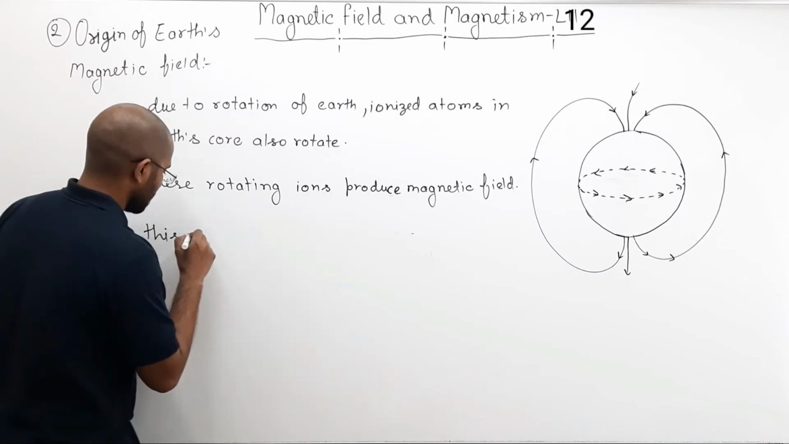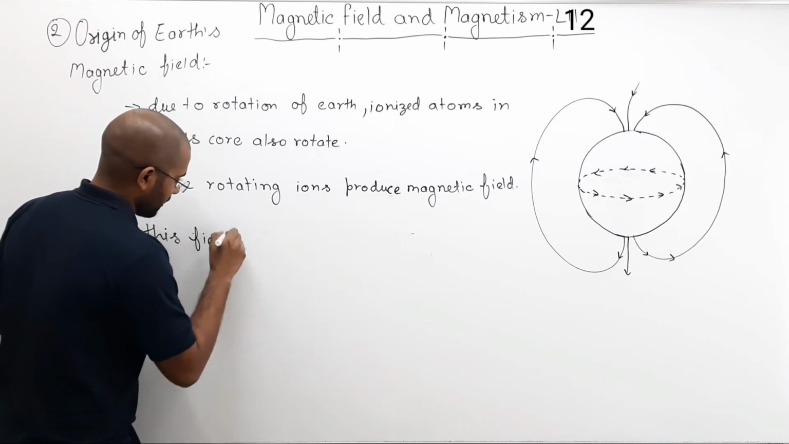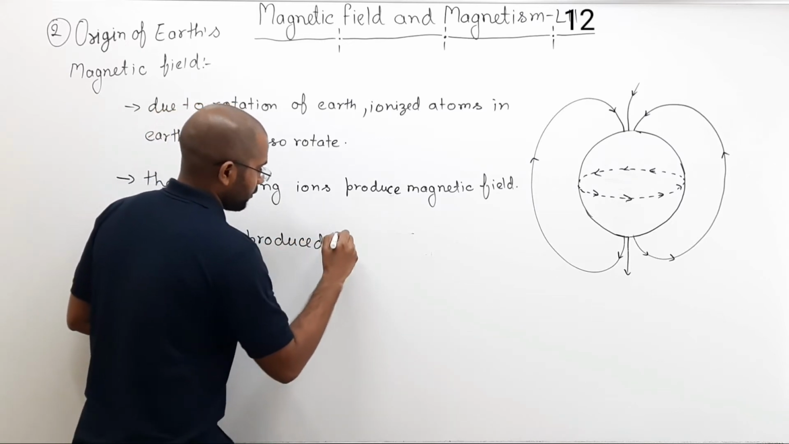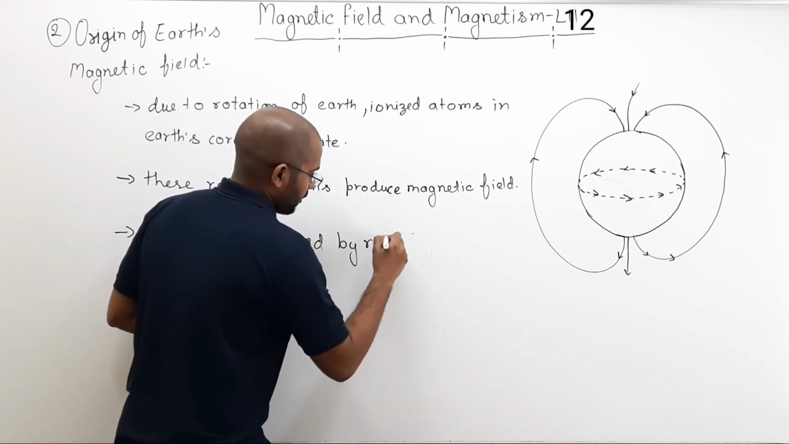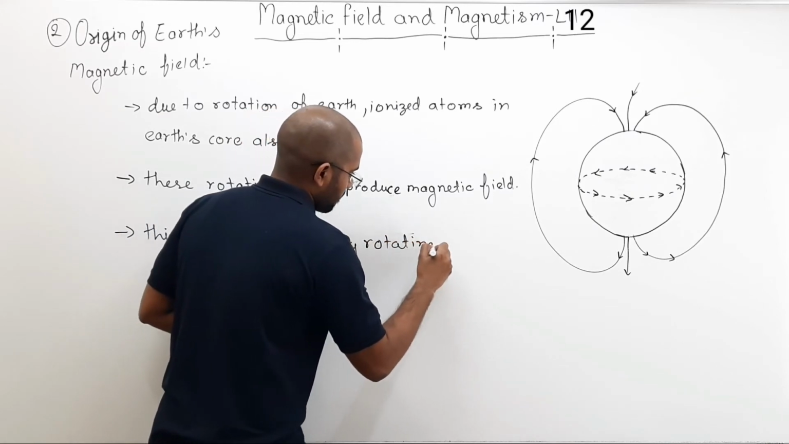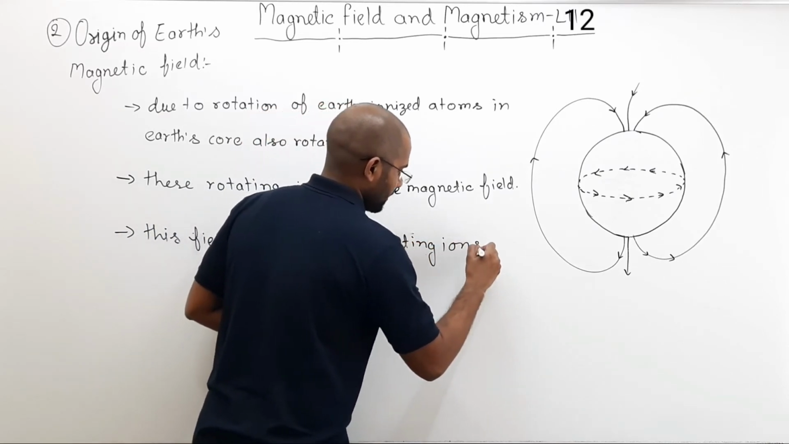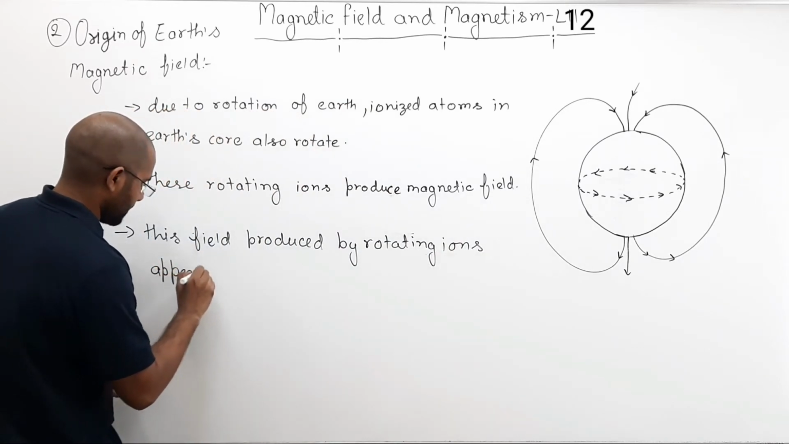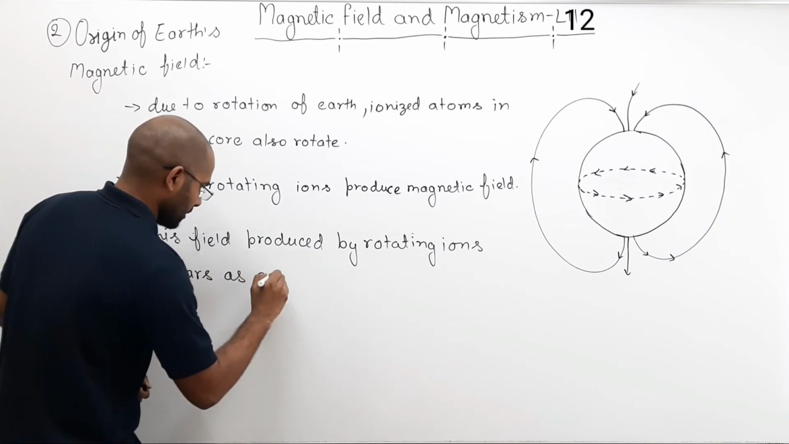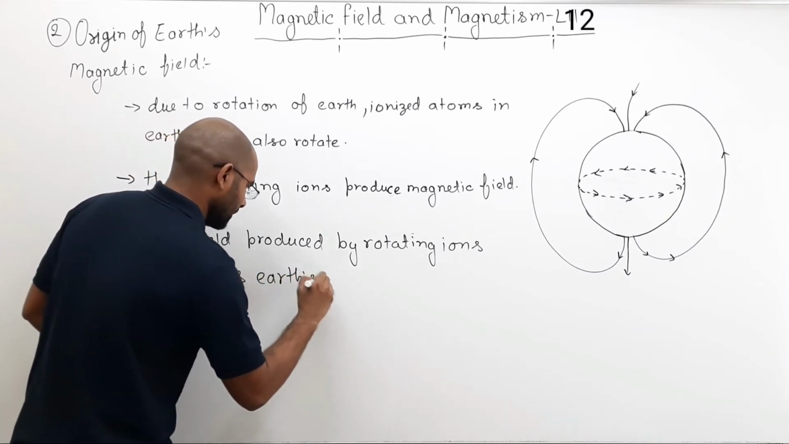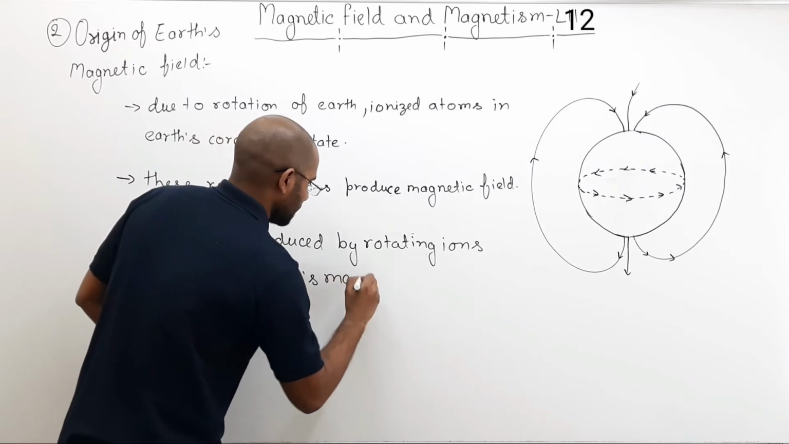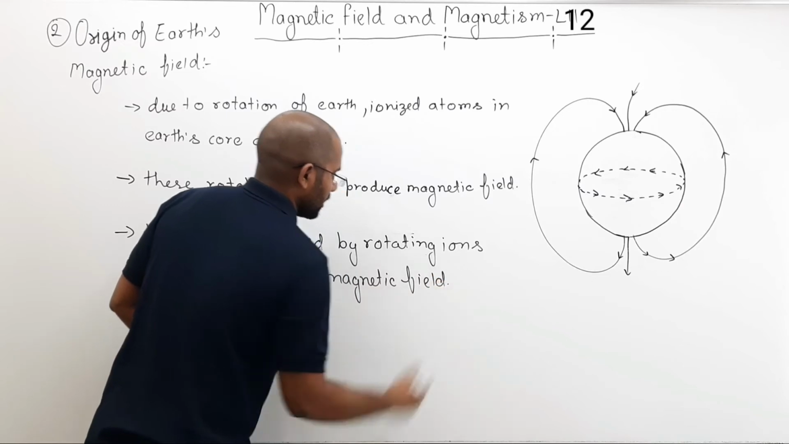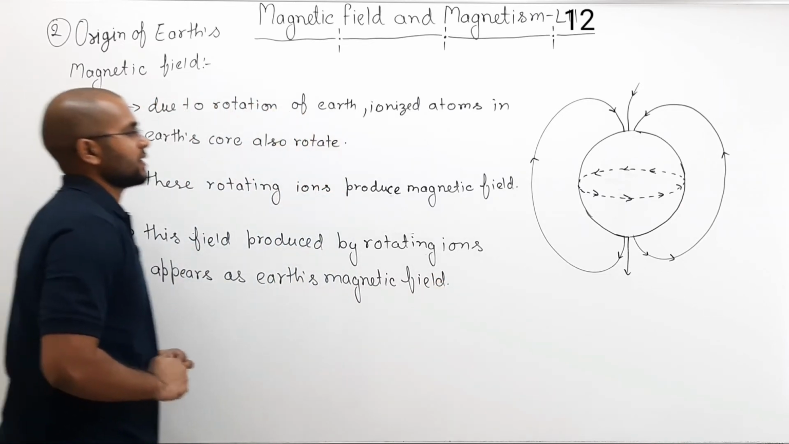So here you can write, this field produced by rotating ions appears as Earth's magnetic field. So this is how Earth's magnetic field is established.